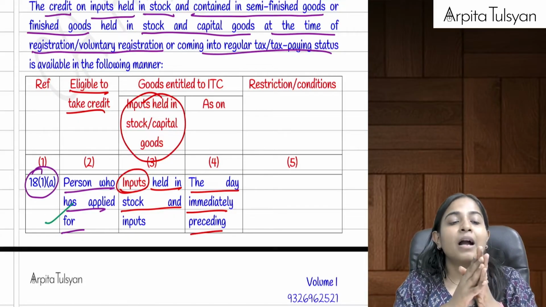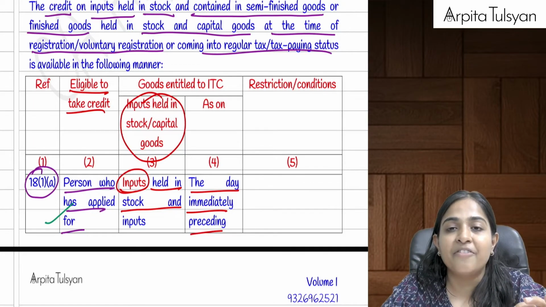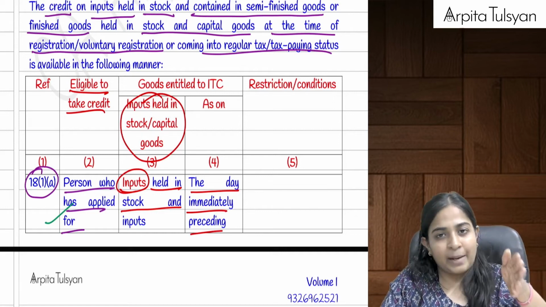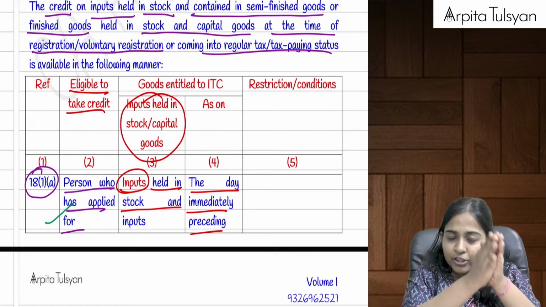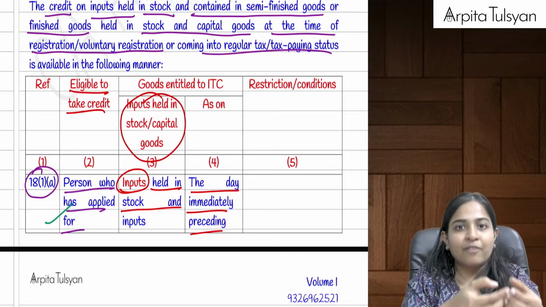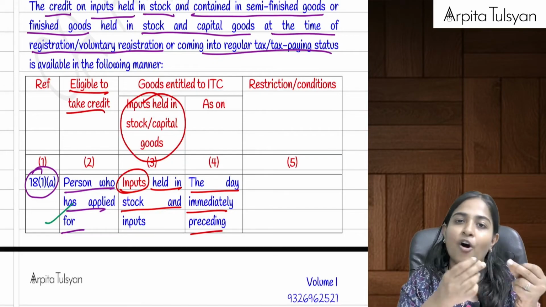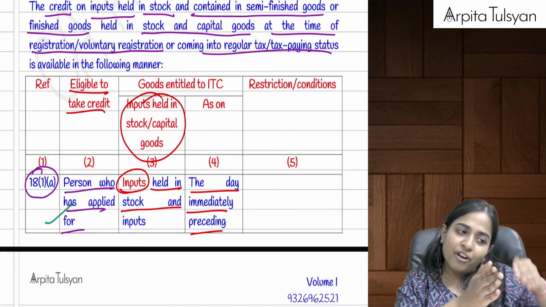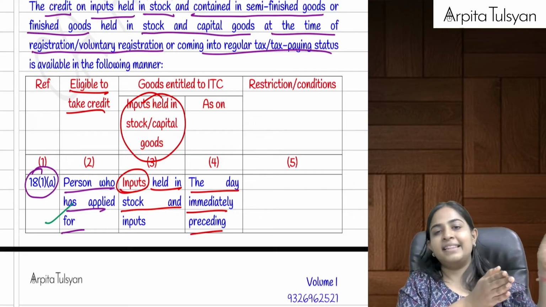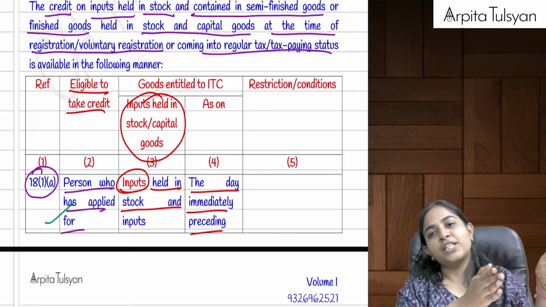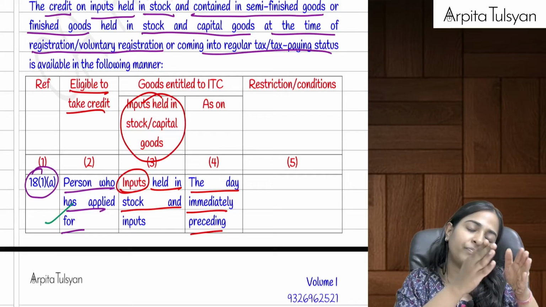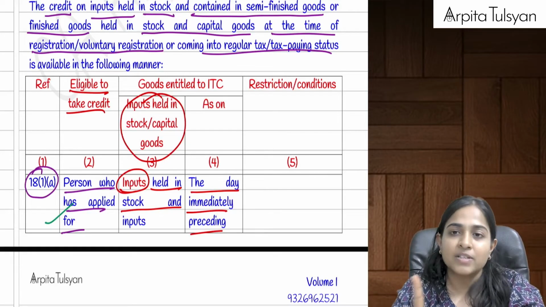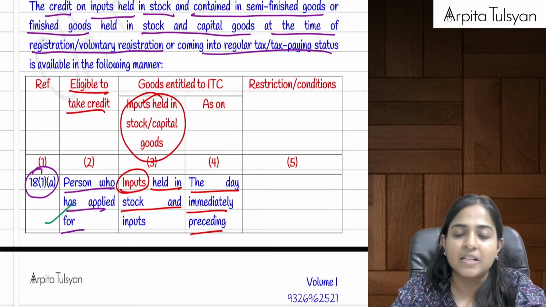Suppose my registration became effective from 5th April, then the stock as on 4th April has to be checked. Whatever stock you have as on 4th April, on that whatever amount of ITC you have paid, you can take the credit, provided it was purchased during the last 1 year. If you have purchased any inputs before that, then that ITC you cannot take. But whatever purchases you have done in the last 1 year, for that you can take the input tax credit. But just remember, ITC on services and ITC on capital goods is not available in this particular case.